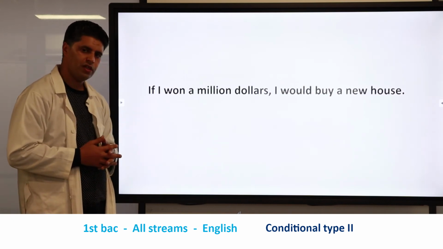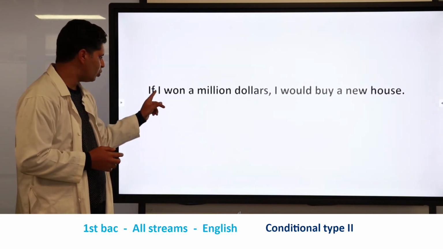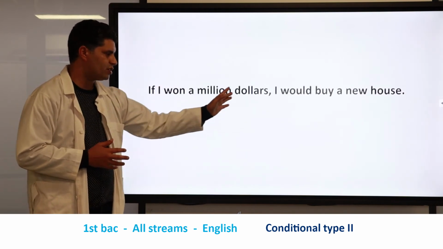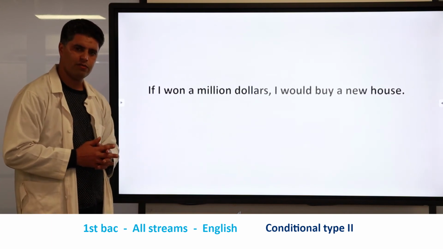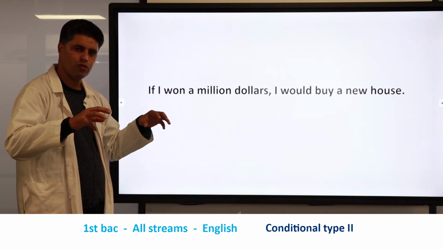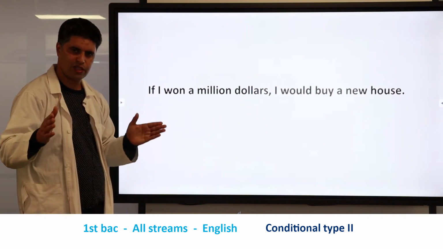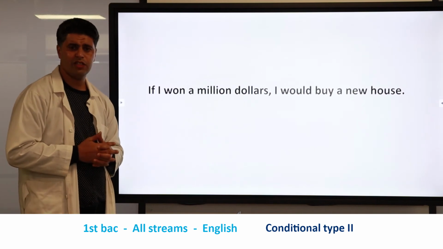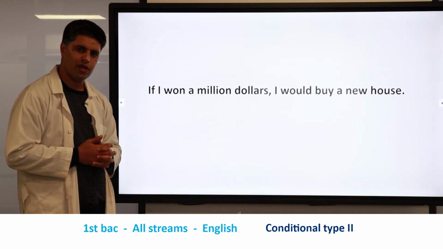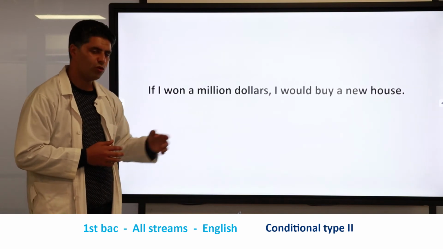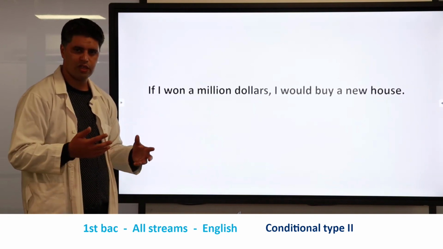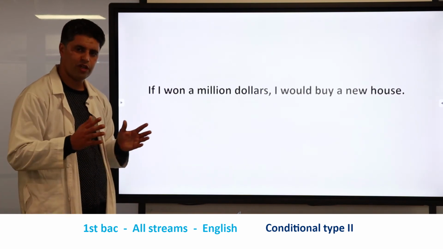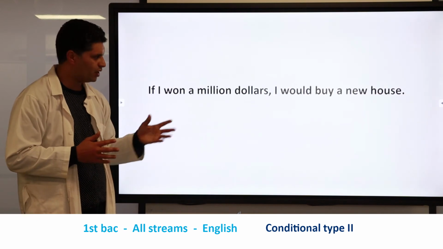That's why we have if as a conjunction, and we have the subject I, and we have the past of win, and the rest of the sentence in the second part, which is a part to show or to reflect the effect, the potential result, or the possible result. Here we have used a subject plus would plus buy. Okay, so as you can see, here we have a modal verb, which is would. Of course I can use could, I can use might, but after this modal verb, we have to use the base form of the verb buy.